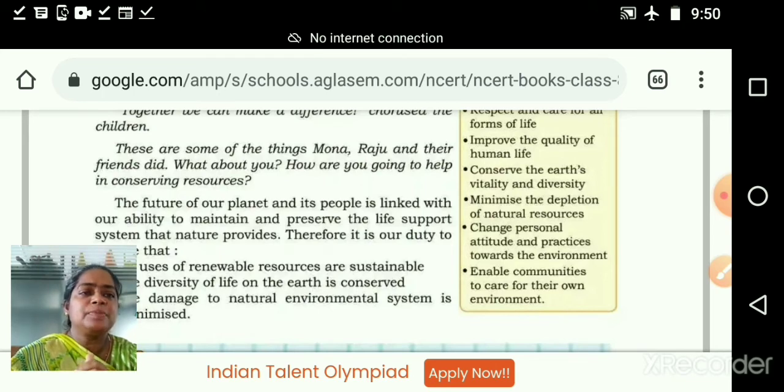Then change the personal attitude and practice towards the environment. What is our attitude? That particular child only knows. A particular person's attitude is entirely different. I can't define this is your attitude. Sometimes when we are standing near a plant, we pluck one by one leaf. Think about trying to pluck one of your fingers or one nail. How would you get pain? Same way the plants are also getting pain. They are having the feeling, even though they are not showing it to us.